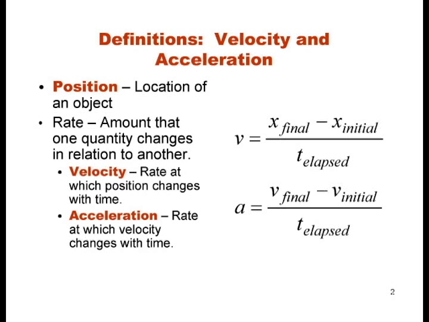In order to describe the movement of an object, we need to specify its position, velocity, and acceleration. Velocity and acceleration are both rates. Velocity is the rate at which position changes with time. Acceleration is the rate at which velocity changes with time.